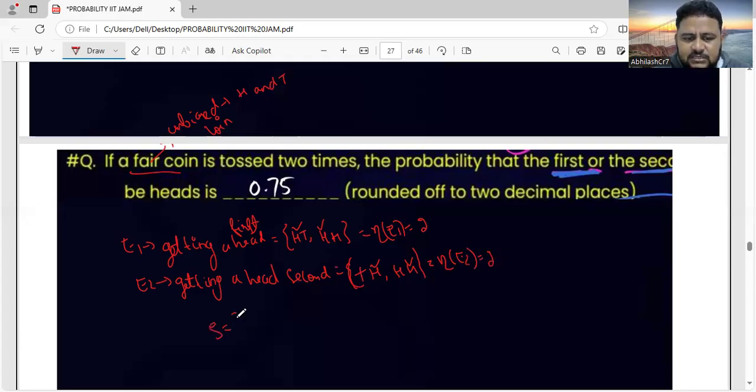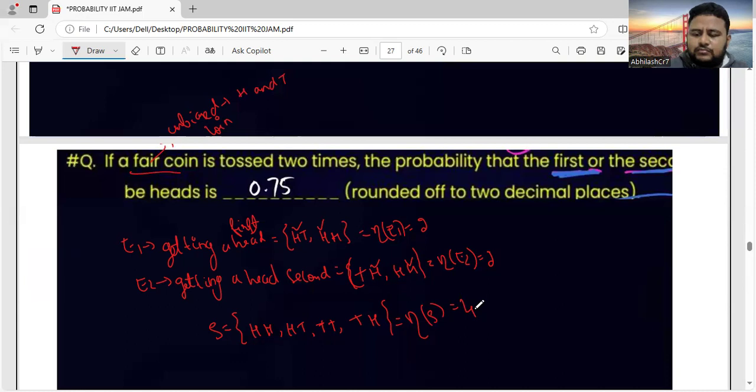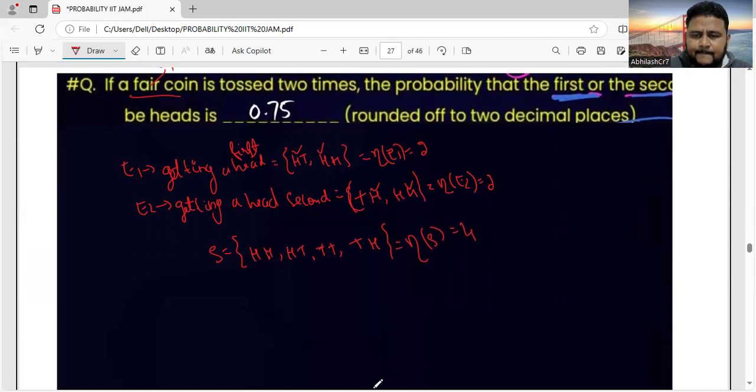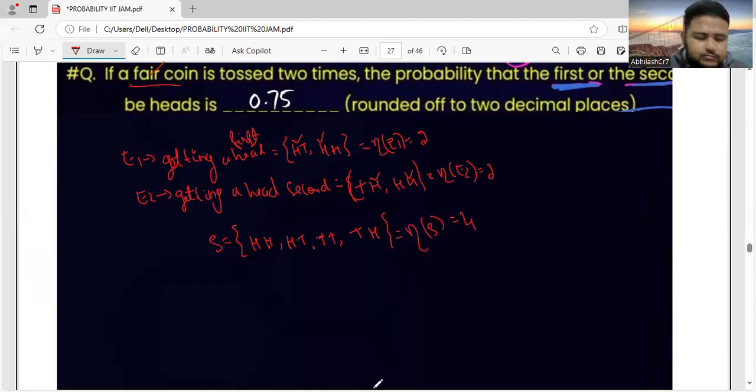What do we talk about in sample space? When we toss a coin 2 times, first time it can be head and second time head. First head, second tail. First tail and second tail. Or first tail and second head. These are the possibilities. So cardinality of S is 1, 2, 3, 4, so it is 4.